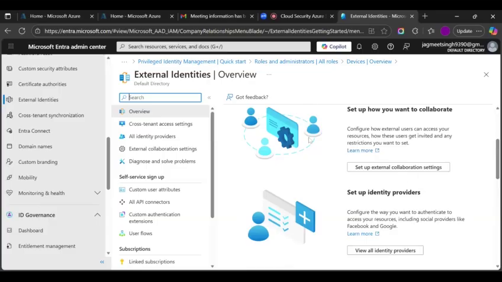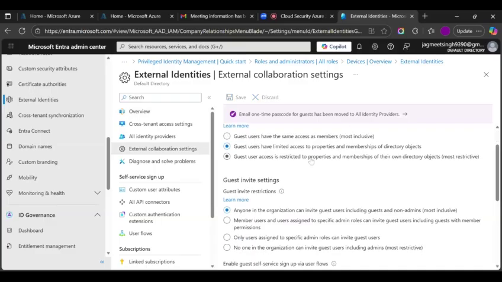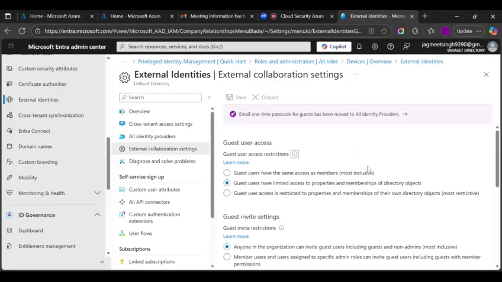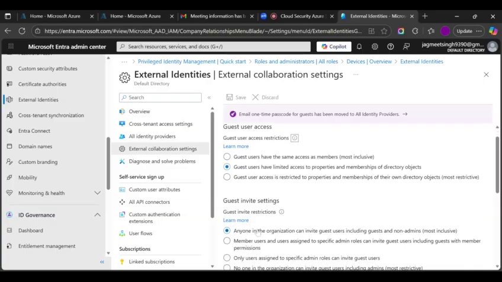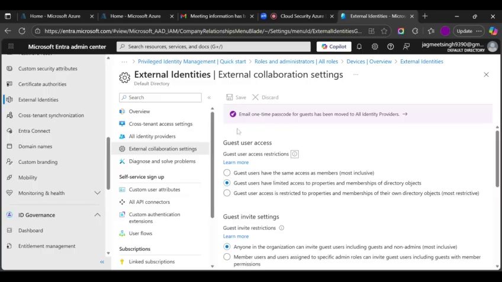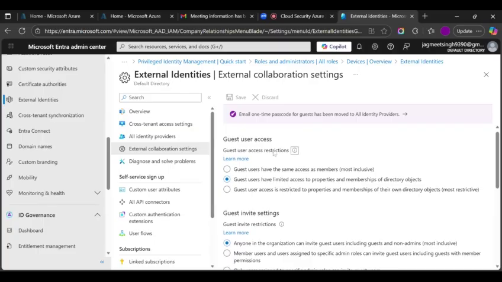So, if you are curious to know, if I click on this, it will take me to this portal. Here, you have to first set up collaboration settings. If you want to invite external guests, first you need to make changes to these collaboration settings. So see, there are different settings: guest user access, guest invite settings. If you want to make a guest user, or send an invite to these guests, what options do you have? First, guest users have the same access as members. That means these guests will have all the same access and permissions as your cloud members. So you can set it up like this.